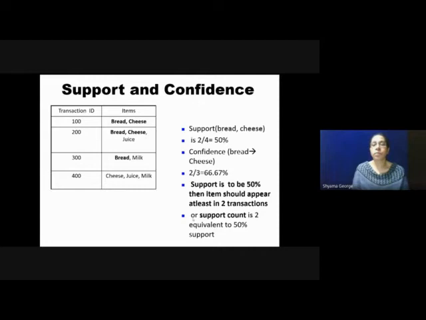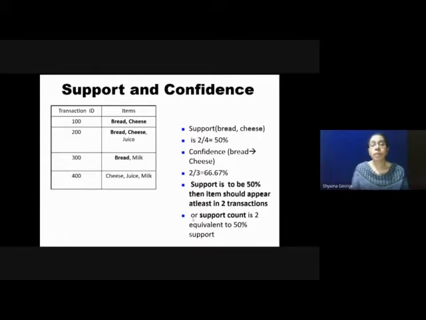That is 50%. Now the confidence of bread gives cheese is the number of times X and Y appear together divided by the number of times X occurs. In this case also, bread and cheese appear together in 2 transactions, so the number of times appearing together is 2.